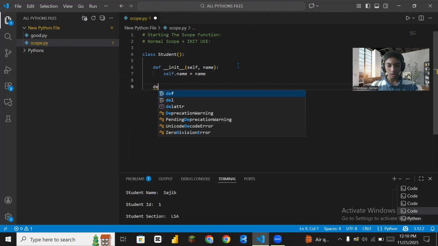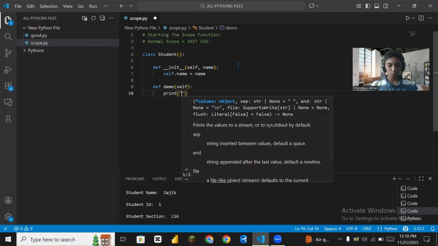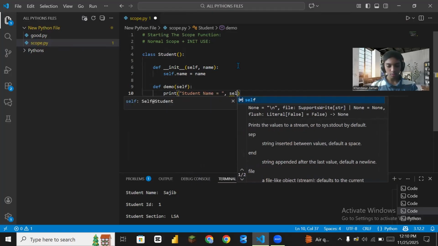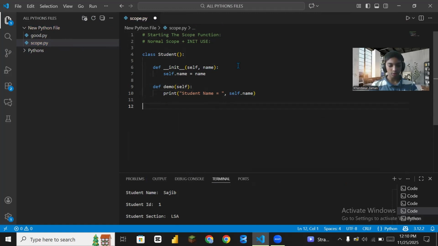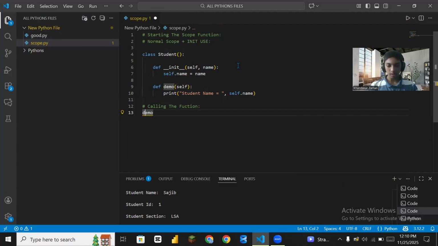Now another def, we use demo with self. We don't use the name parameter anymore. Now print out the value: a student name is equal to, comma, self.name, which will automatically come. Now add a comment, calling the function. Now demo, s1 is equal to student again.